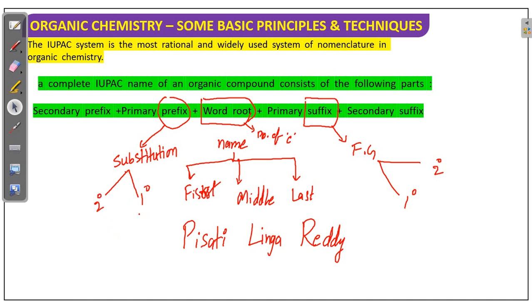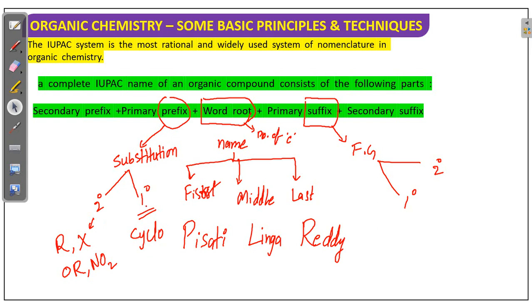Here the primary prefix is cyclo. Secondary is substituents, generally R meaning alkyl, halogens, OR alkoxy, nitro, these groups. Whenever these groups are present, we have to take them as a substitution and name it.